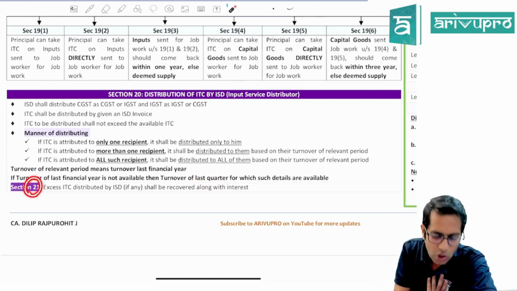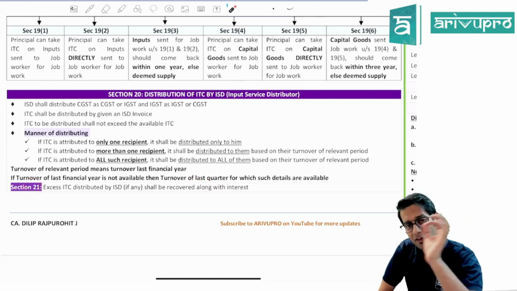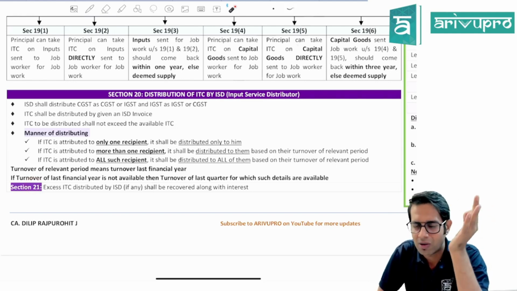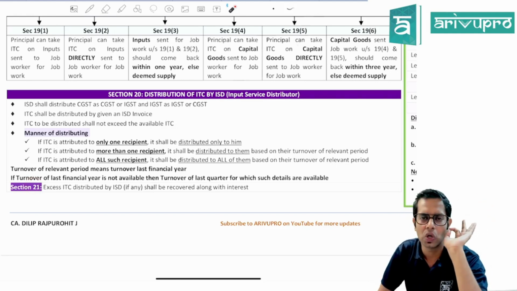Then section 21 talks about what, sir? Section 21 says if any excess ITC has been distributed by the input service distributor, then that is required to be reversed. This reversal which you are doing should be along with interest at 18% per annum.